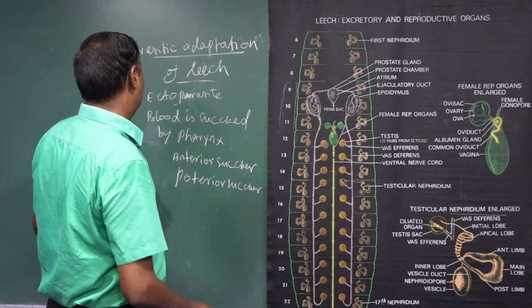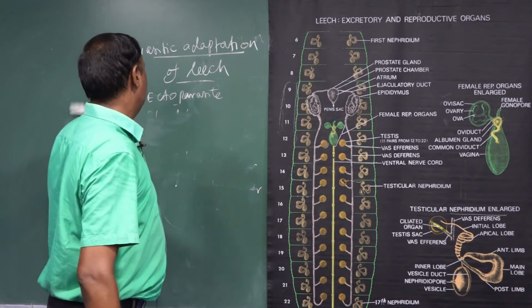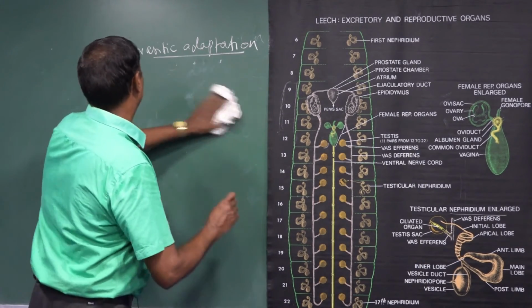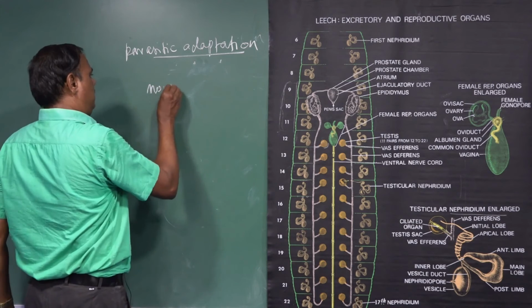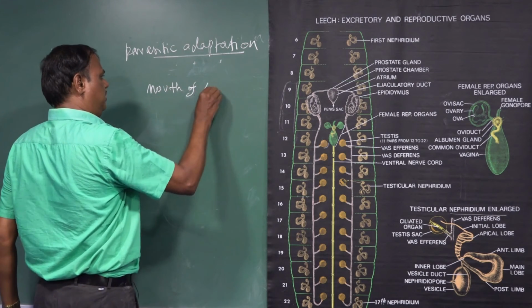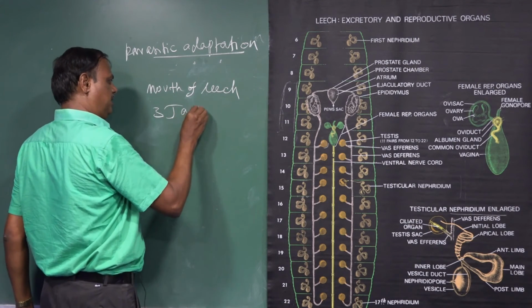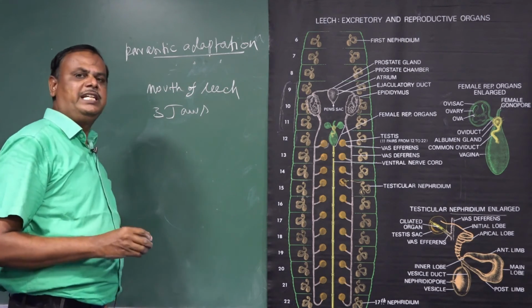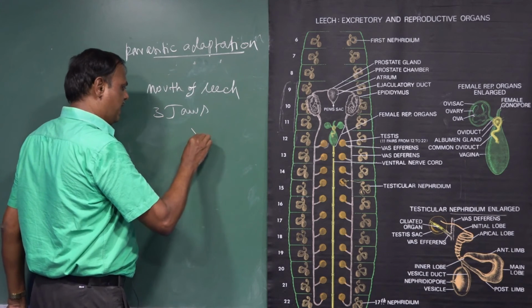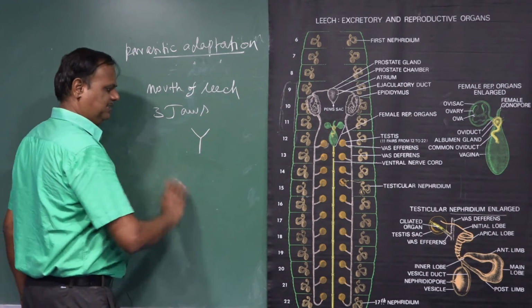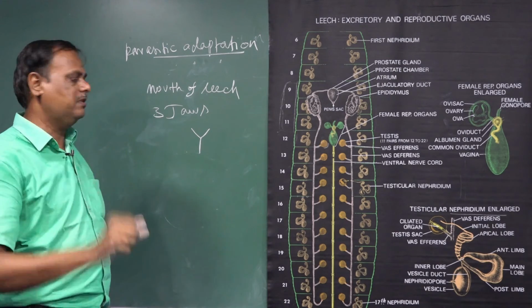The mouth of the leech consists of 3 jaws. Due to the presence of the 3 jaws, they make a Y-shaped painless ulcer on the body surface.